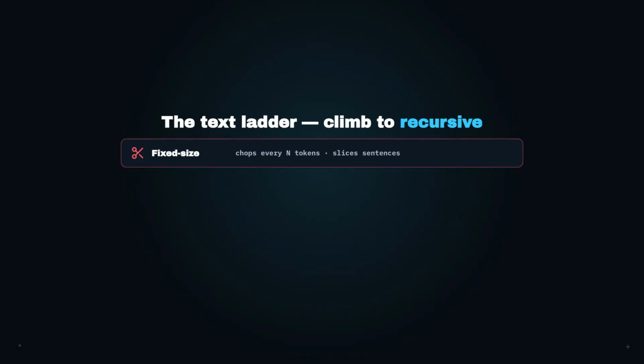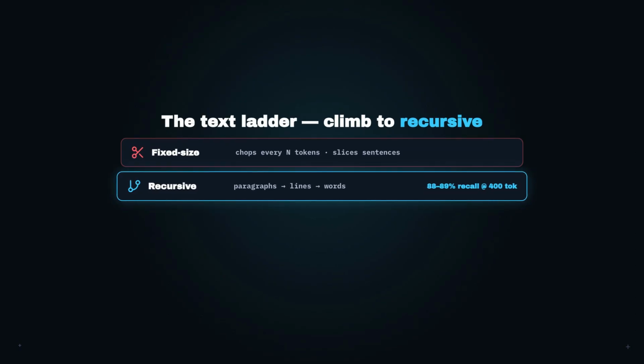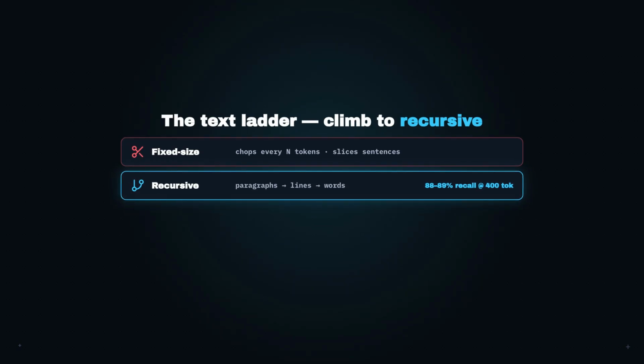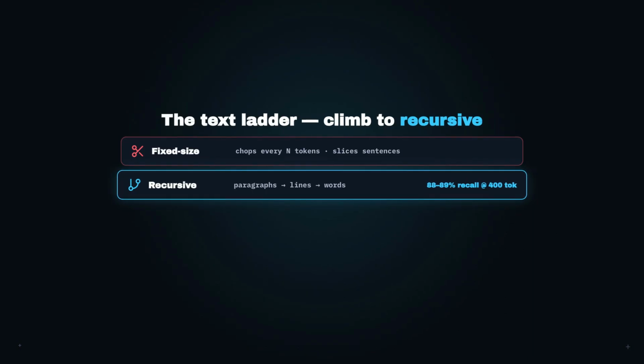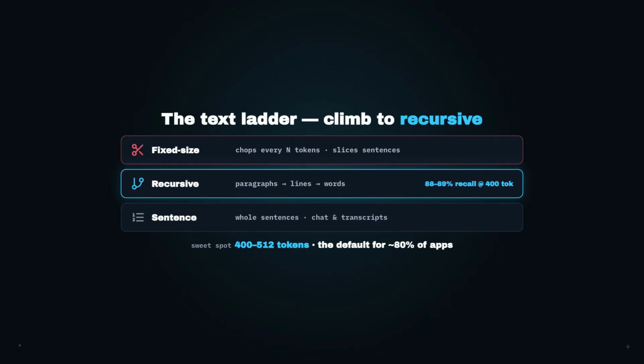Rung 2, and this is the one you should actually default to, recursive splitting. It splits on a hierarchy, paragraphs first, then lines, then words, so it respects structure. In Chroma's benchmarks, it lands around 88 to 89% recall at 400 tokens, and it's the right choice for roughly 80% of apps. The sweet spot, 400 to 500 tokens per chunk. Rung 3, sentence-based, keep whole sentences together, perfect for chat logs and transcripts, where a cut-off thought is a broken thought.